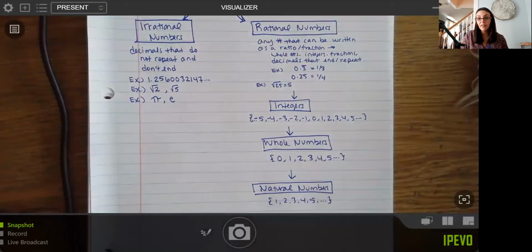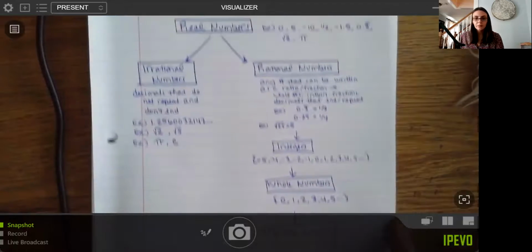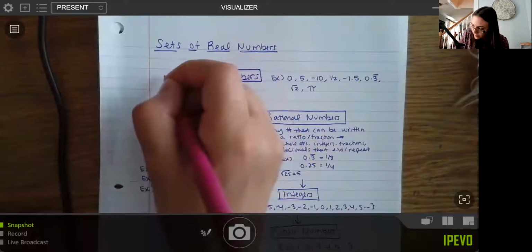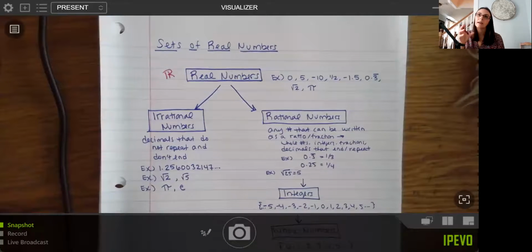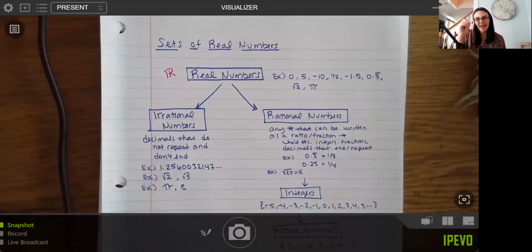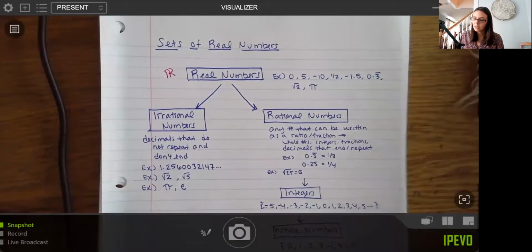Now, all of these do have fancy symbols too that you may notice. So the real numbers, you will sometimes see written with this symbol here. In the computer, it looks a little bit nicer, but it looks almost like a bold R, but with lines around it in a way. So you'll see it in your text.